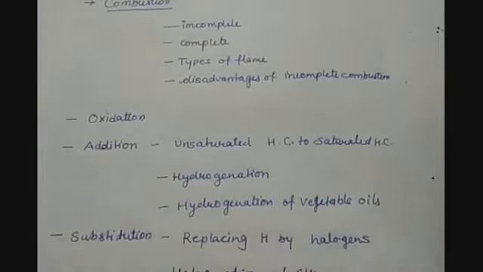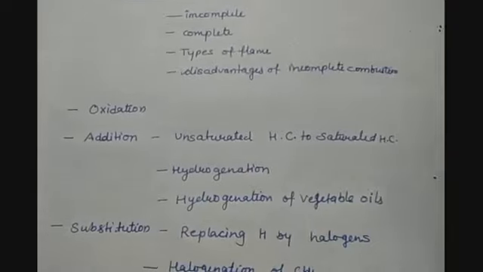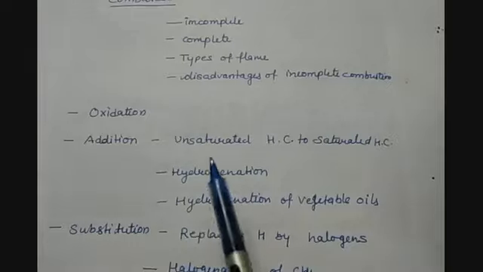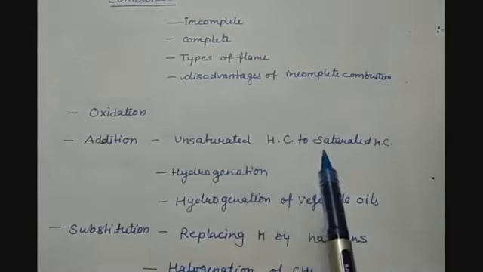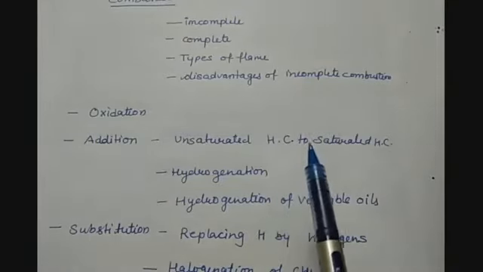Then we have seen the addition reactions. As we know, saturated compounds are stable, but unsaturated compounds have a tendency to be converted into single bond compounds, or saturated compounds. How are they converted into saturated compounds? By addition of hydrogen, water molecules or some halogen.